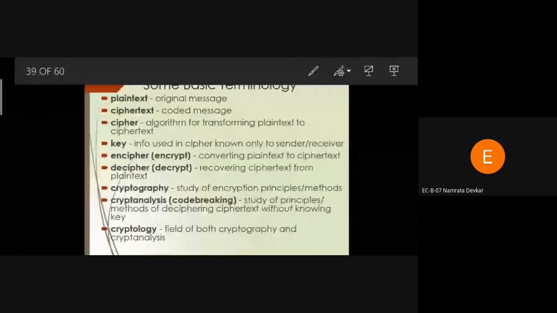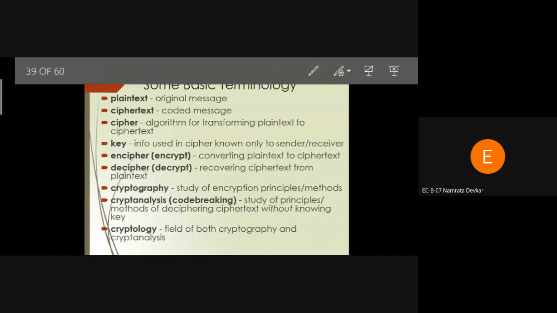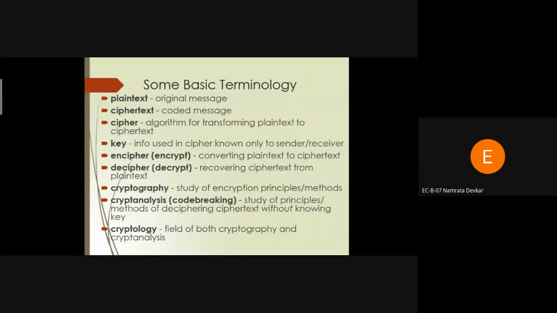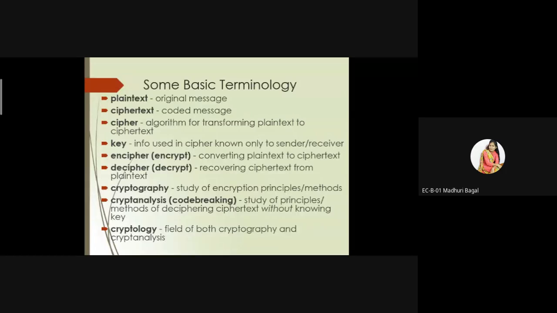What is cipher text? Cipher text is the coded message. Means if we convert the message into the form of code words, that code word message is called cipher text.